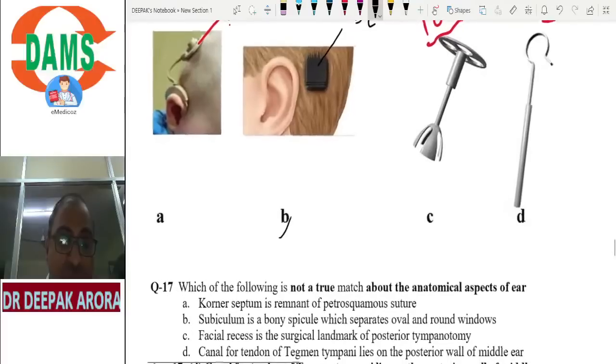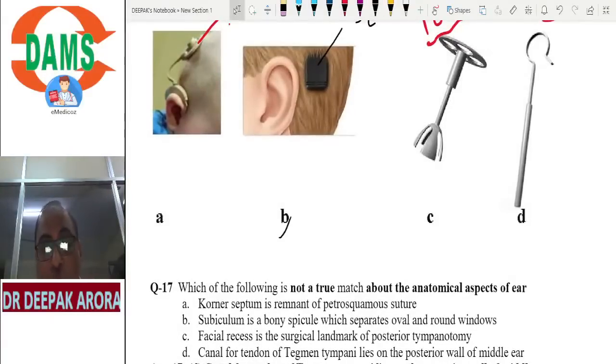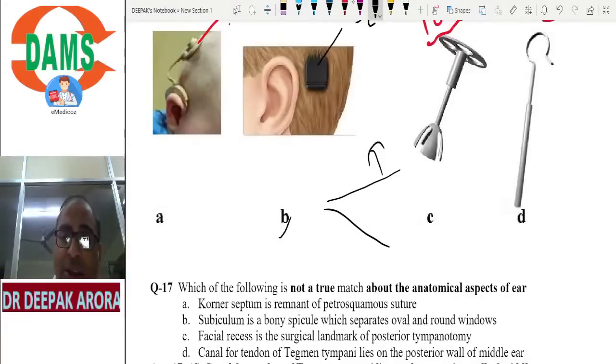Question number 17. The motive of giving this MCQ is that all the important landmarks should be on your tips. So in ENT we have 3-4 important landmarks, like McEwen's triangle. It is used for mastoid search. McEwen's triangle, everybody knows McEwen's triangle. This is McEwen's triangle. Temporal line, tangent. They can ask you the boundaries of McEwen's triangle.